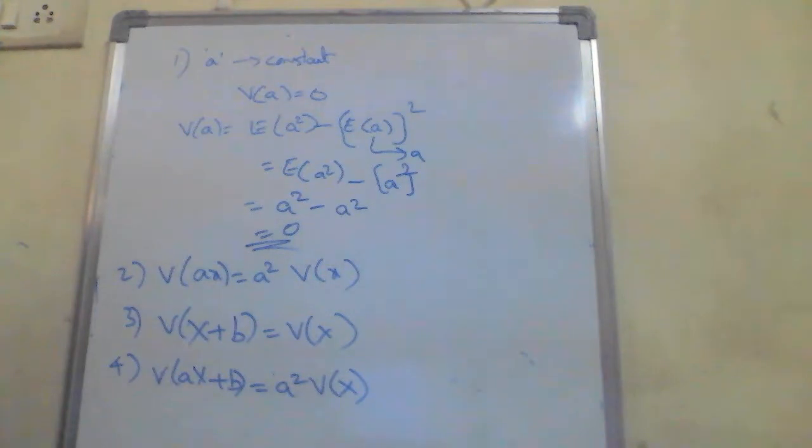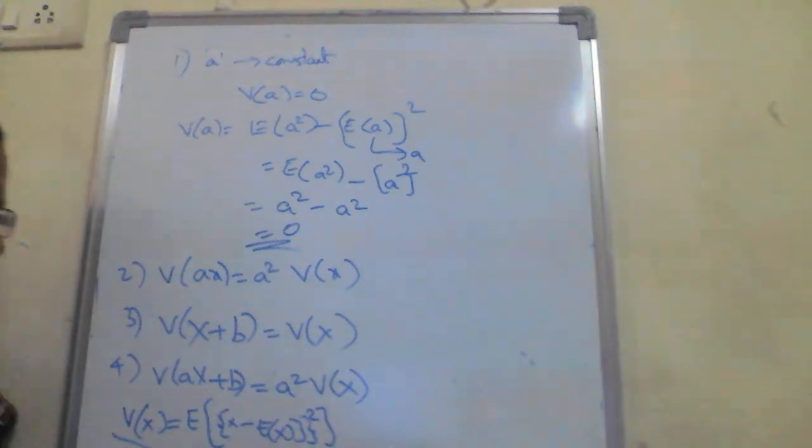Actually variance is given by, where e of x is the expectation of x, the variance is defined as v of x equal to e of x minus e of x, whole square.